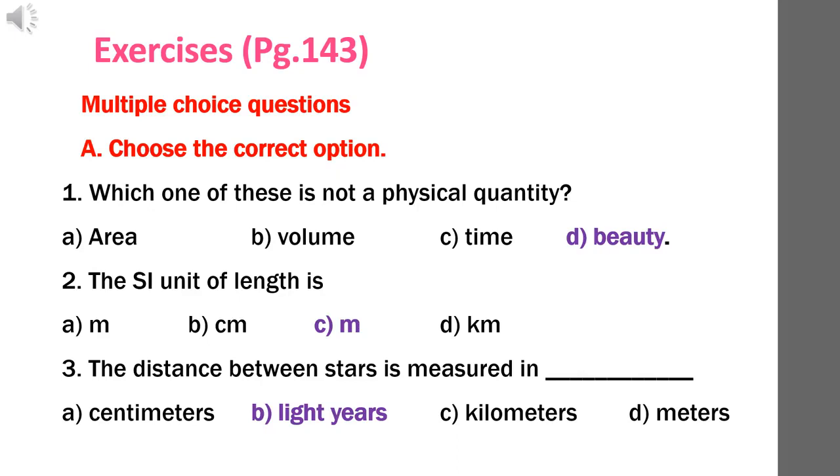Question number 3. The distance between stars is measured in A. Centimeters, B. Light years, C. Kilometers, D. Meters. Distance between stars is measured in light years. So, option B is the correct answer.